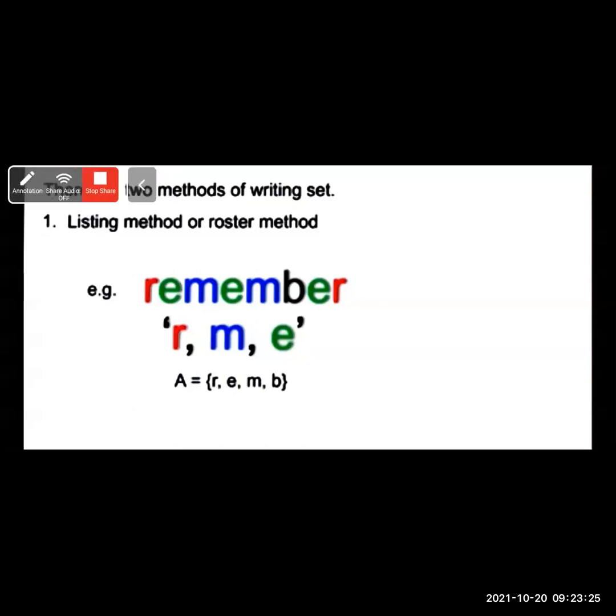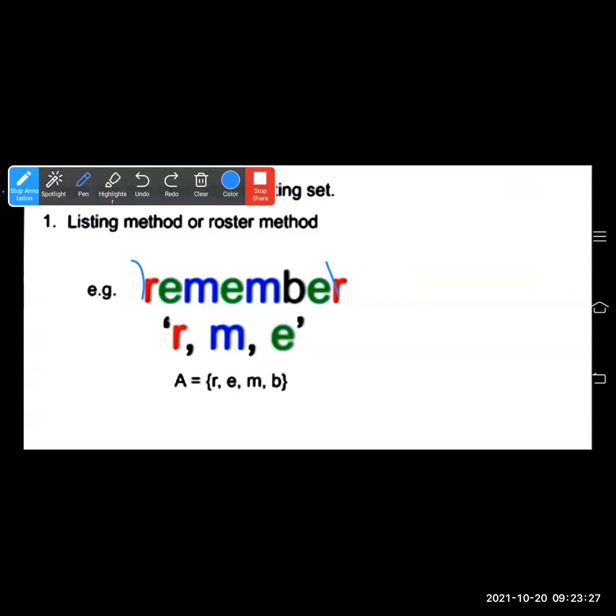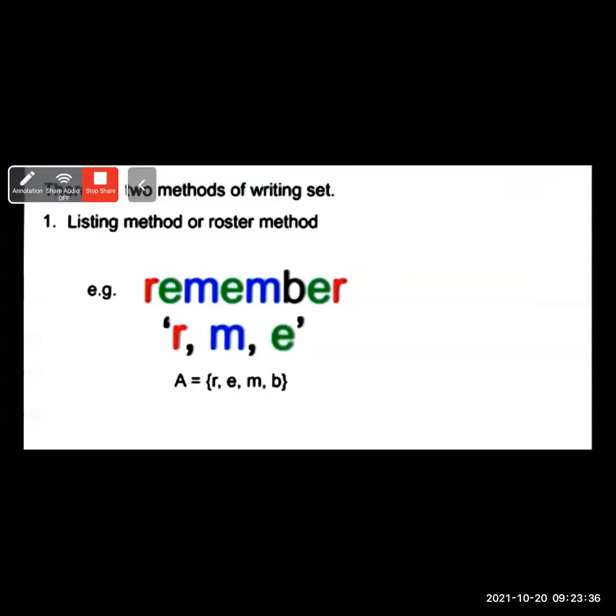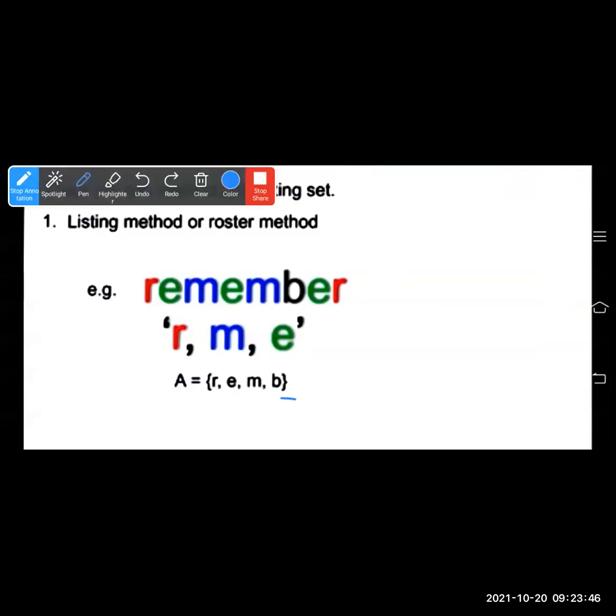You can see here, R is repeated twice, M is repeated twice, and E is repeated thrice. So the letters of this word are written as A is equal to open curly braces, R, comma, E, comma, M, comma, B, curly braces close. This way you have to write the set.